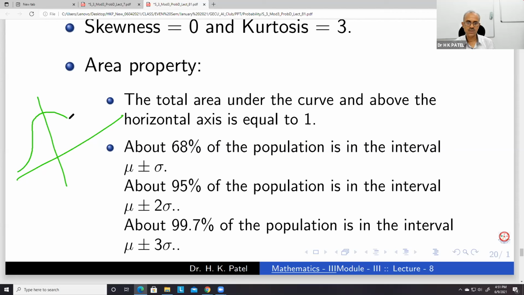This is a normal distribution. The total area under the normal curve and above the horizontal axis is equal to 1. So this value is 1, area is 1. And then you can see that up to 1 sigma, 60% of the area lies, 2 sigma, 95%, and 3 sigma, 99.7%.